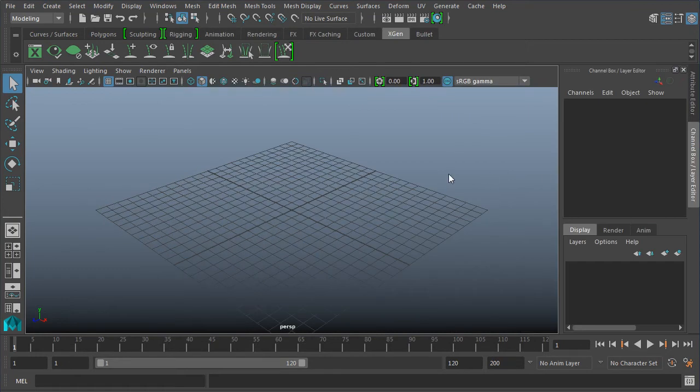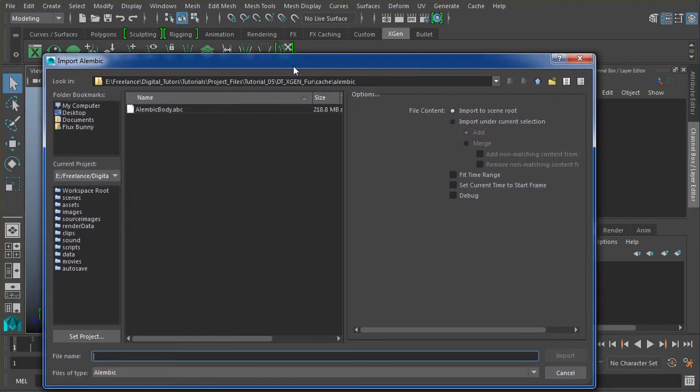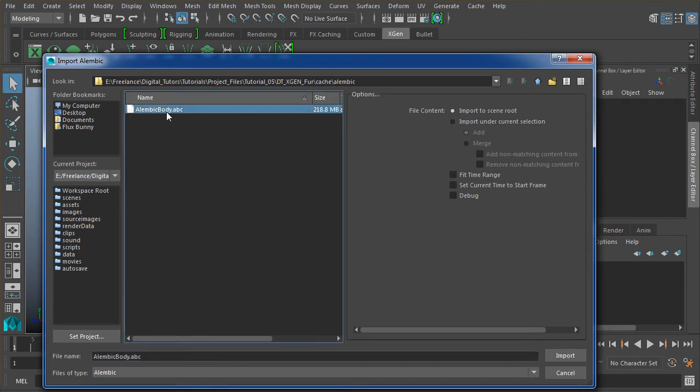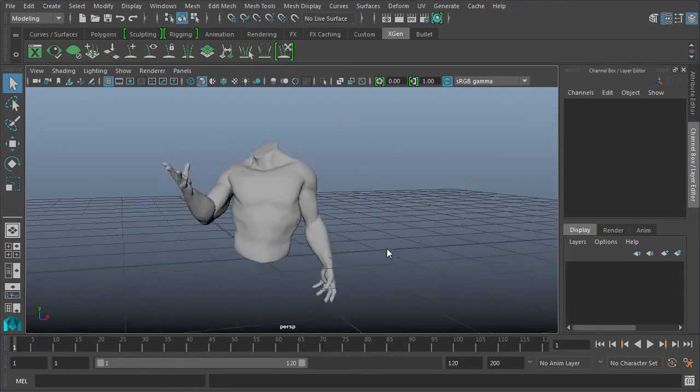Okay, so we're going to be using a pre-made mesh that's actually an Alembic file for our fur. To load that in, all you need to do is go up here to Cache, Alembic Cache, and we're just going to say Import Alembic. Now it should automatically go to this dt_xgen_fur cache Alembic folder. If not, that is where it's located. And you'll see it's this alembic_body.abc file. It's 218 megs, almost 219. I'll hit import. And this is what you should see.